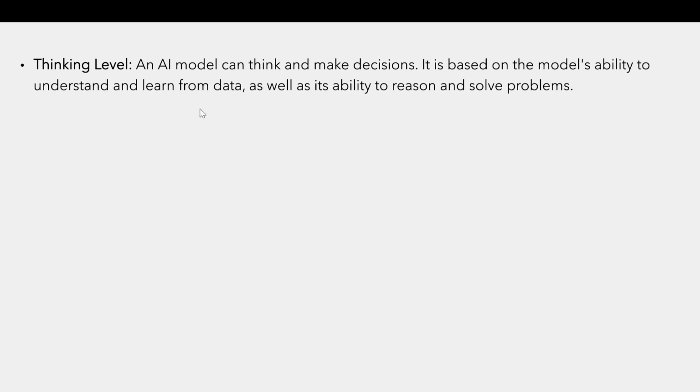So, thinking level. An AI model can think and make decisions. It is based on the model's ability to understand and learn from data, as well as its ability to reason and solve problems. So thinking level defines here that an AI model works the same as a human works.